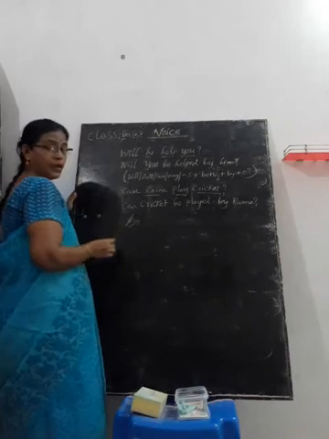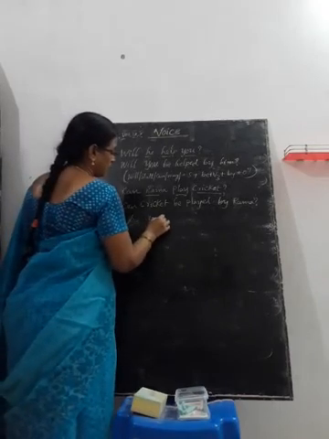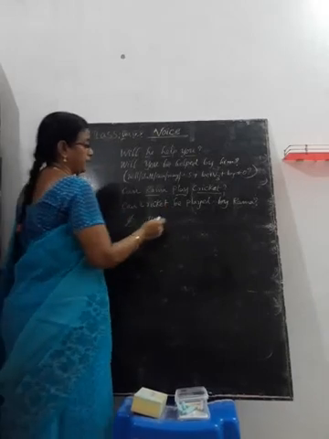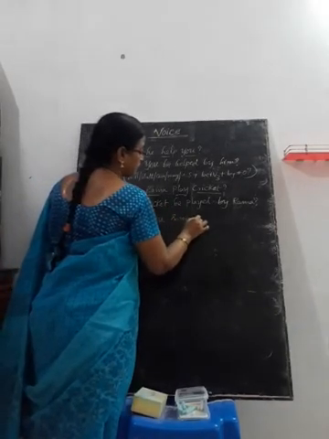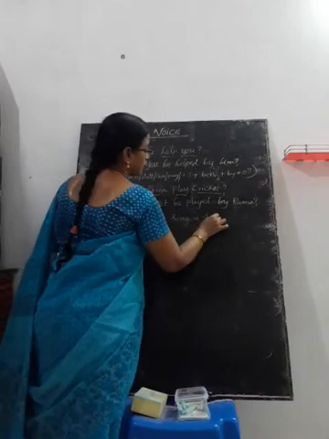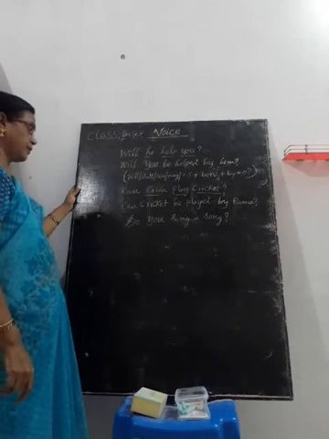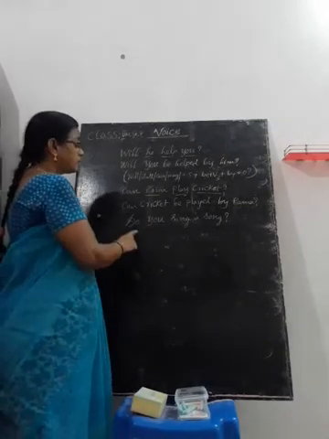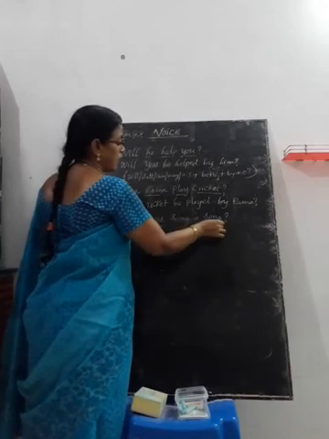Here, see another model. Do you sing a song? Subject, verb, object.